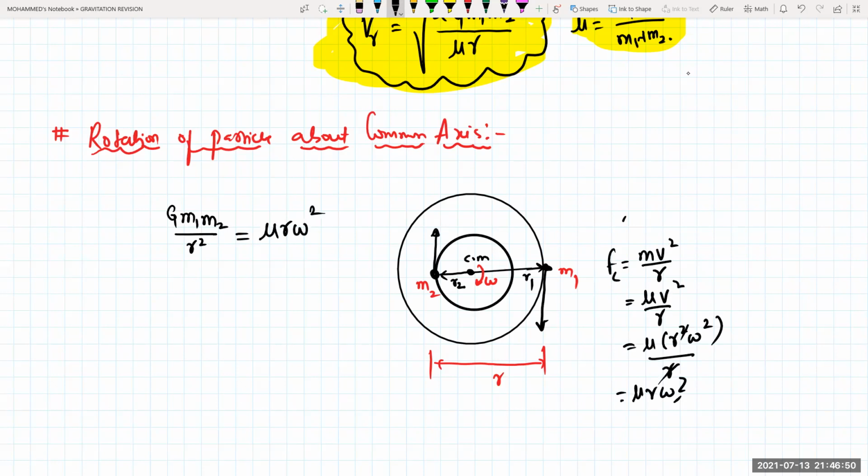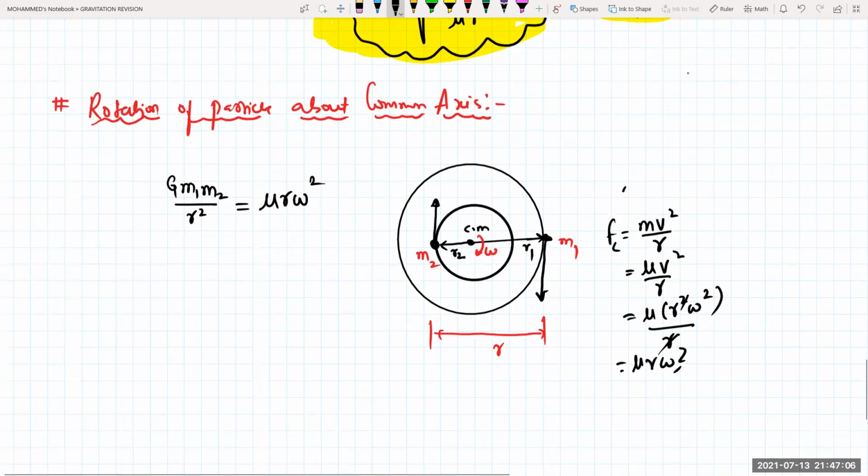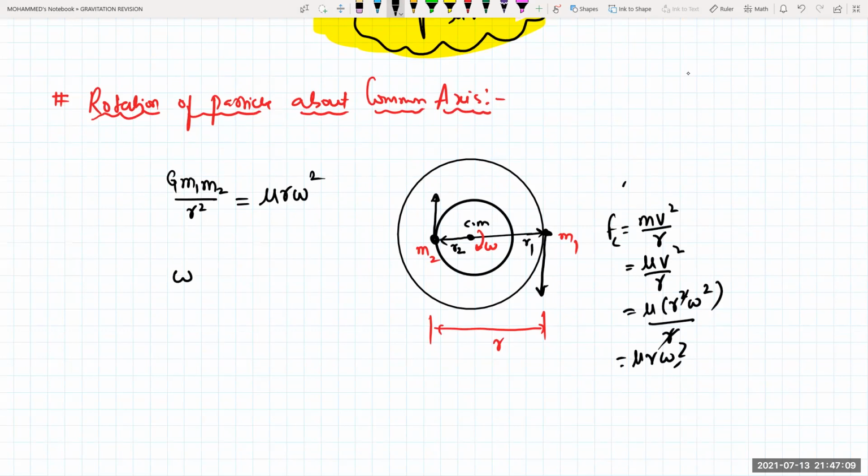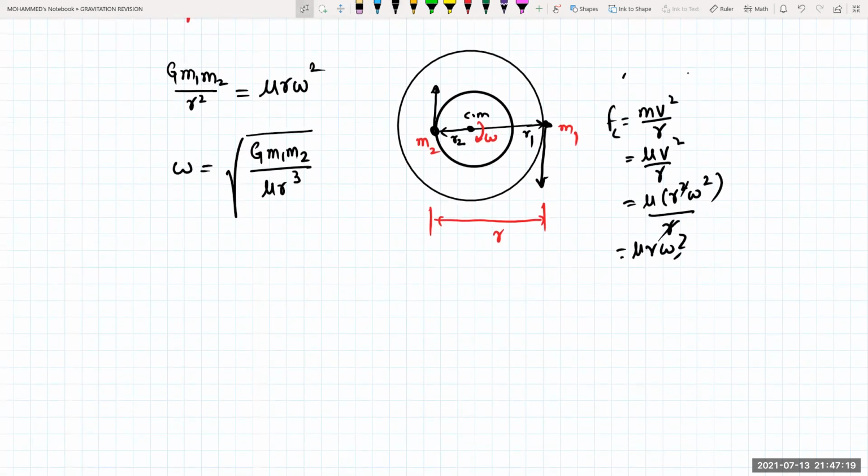Because we are assuming the two particles are moving at a time about the common axis, in both the cases we are fixing one of the particles and reducing the masses to M1 M2 divided by M1 plus M2. So from here I can get the angular velocity of the system. Omega will be equal to under root of G M1 M2 divided by mu R cube. You already know what mu is: mu equals M1 M2 divided by M1 plus M2.